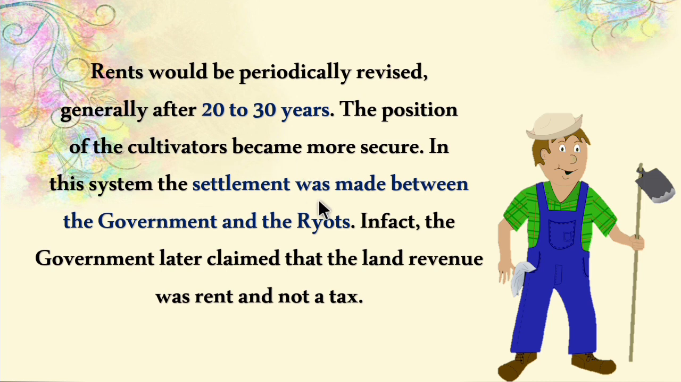In this system, the settlement was made between the government and the ryots. So this system was a direct link between the government and the ryot. Ryot means peasants, that means farmers. In fact, the government later claimed that the land revenue was rent and not a tax. So the British government later said that the land revenue was the rent, but it is not the tax. So they collected the rent only.